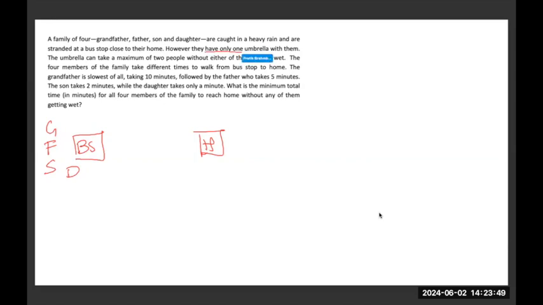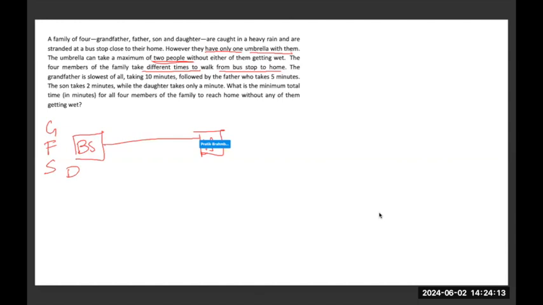However, they only have one umbrella, which can take a maximum of 2 people without either of them getting wet. So in one umbrella, only 2 people can fit together. They just have one umbrella with them. The 4 members of the family take different times to walk from bus stop to home.